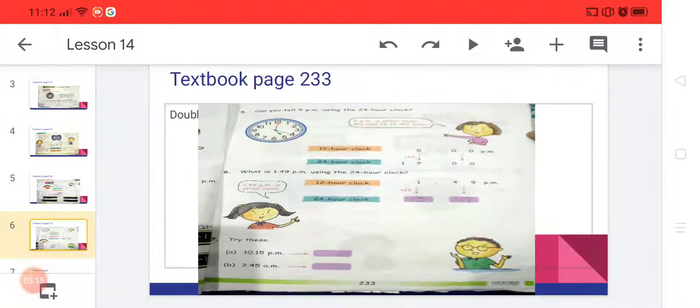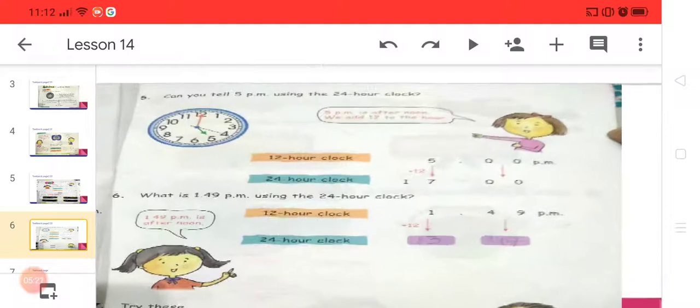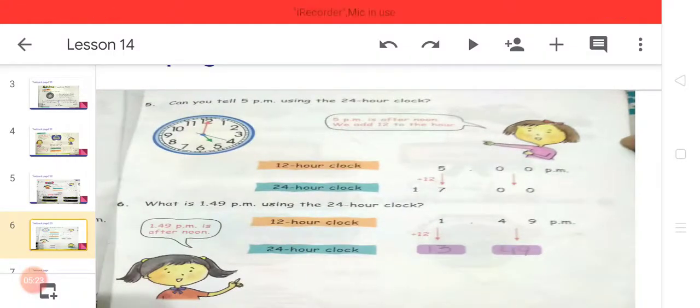Okay guys, textbook page 233. Question number 5. Can you tell 5 p.m. using the 24-hour clock? Okay, on this page we are changing our time into the 24-hour clock. On the previous page we were changing our time into the 12-hour clock.